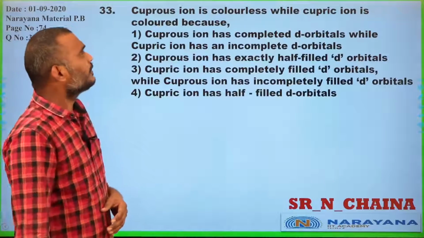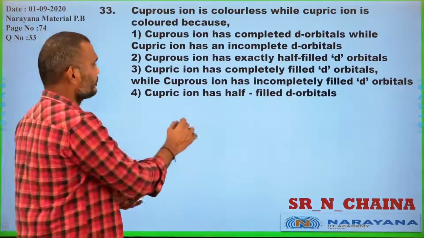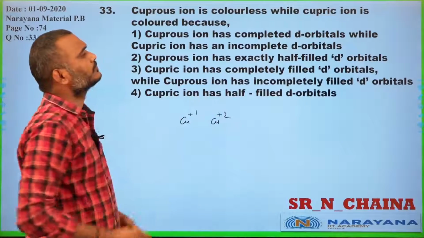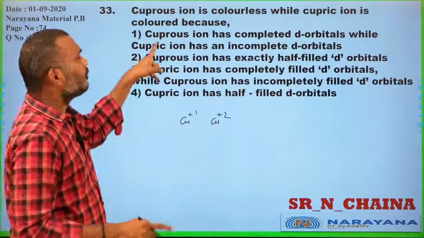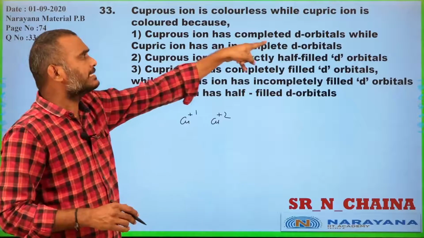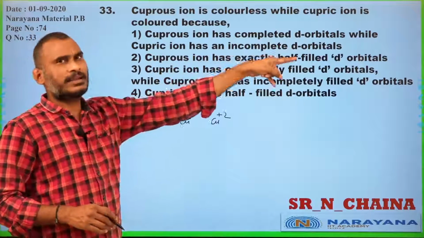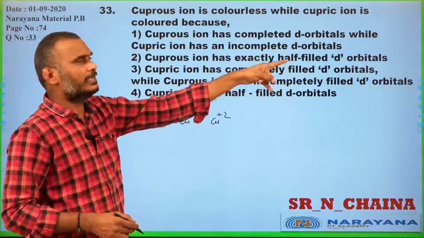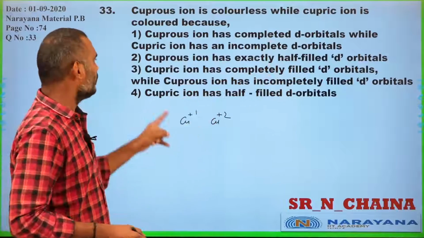Cuprous ion is colorless while cupric ion is colored because of Cu plus 1 and Cu plus 2. Cuprous ion has a completely filled d orbital while cupric ion has an incompletely filled d orbital. Cuprous ion having exactly half filled is wrong. Cupric ion having completely filled d orbital is wrong.